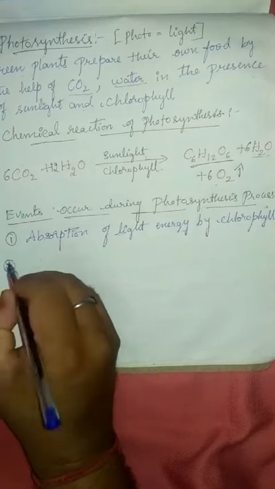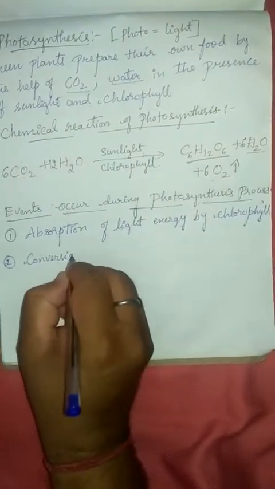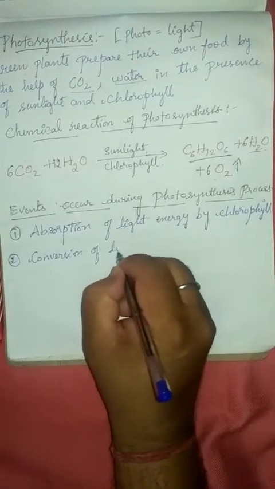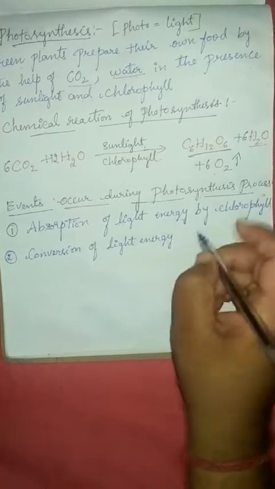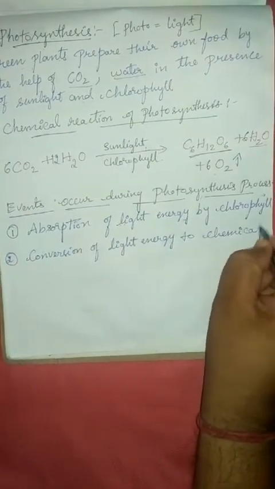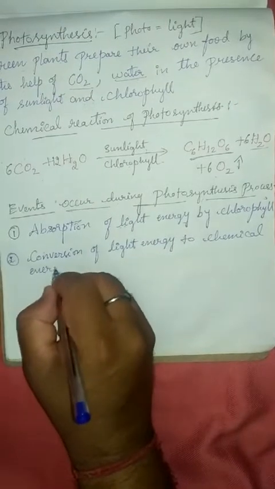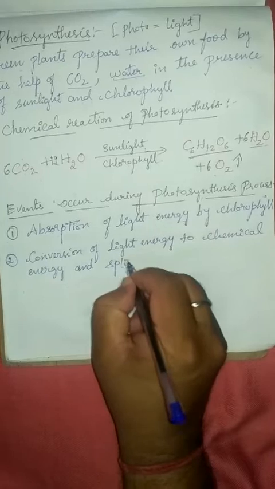The second is conversion of light energy to chemical energy. And splitting means divided.